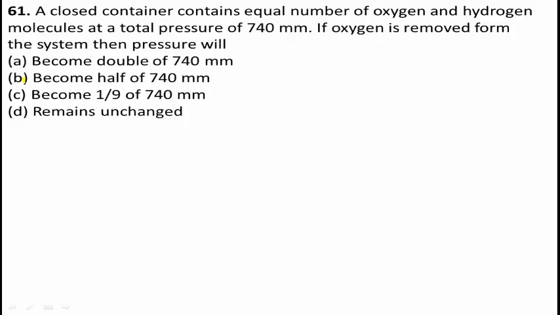Option A, become double of 740 mm. Option B, become half of 740 mm. Option C, become 1/9 of 740 mm. Option D, remains unchanged.